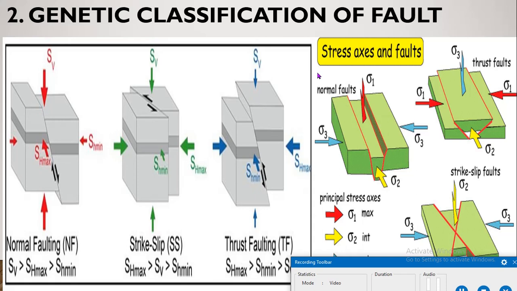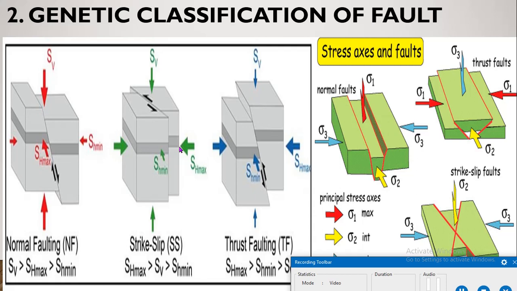Three types of principal stresses have been assumed. Of the three principal stresses, two are horizontal and the third one is vertical due to gravity alone. Three sets of conditions in which all these stresses are compressional may arise. Accordingly, three sets of faults originate. Besides this classification, we consider whether the forces are compressional, tensional, shearing or torsional.